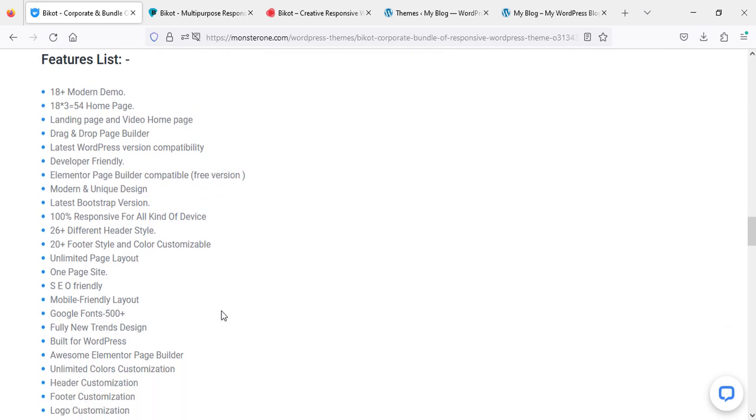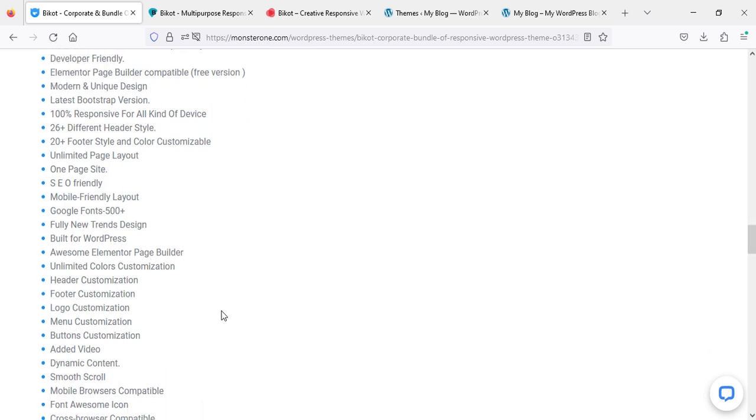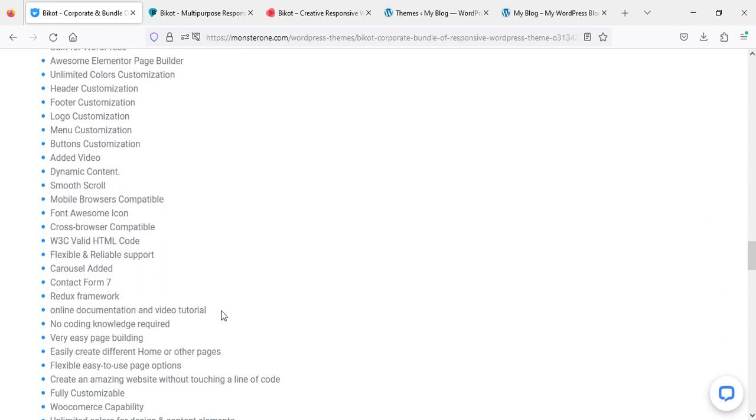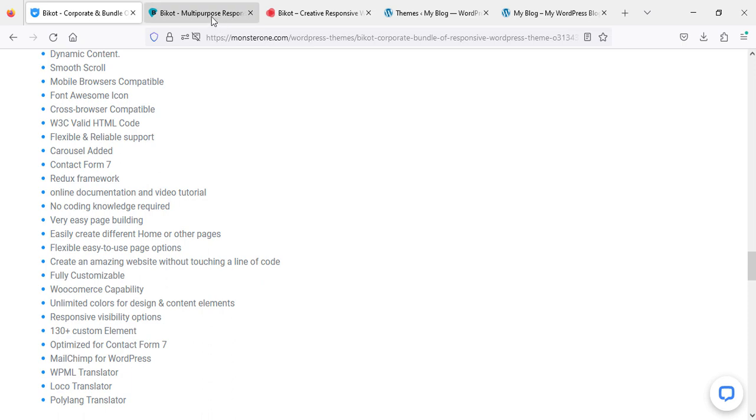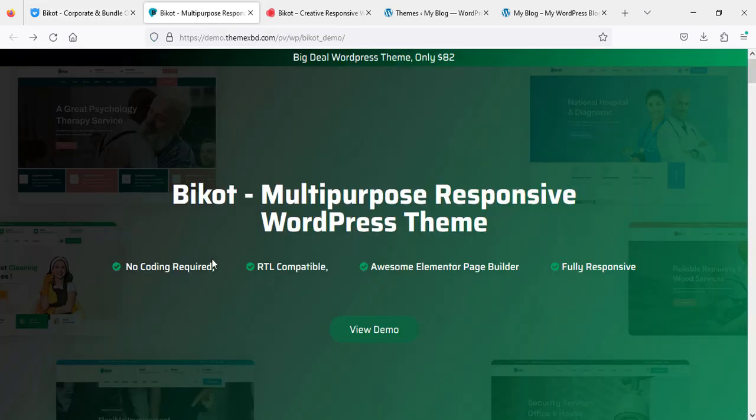So I'm just going to jump onto the demo. We will click on it because I've just opened it, and here it shows no coding required, RTL compatible, awesome Elementor page builder, and fully responsive.